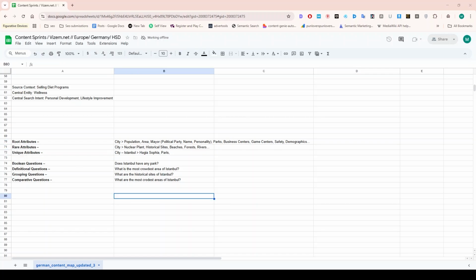The root attributes you can use to provide accuracy and comprehensiveness. Then the rare attributes are for qualifying and signifying in a better way.